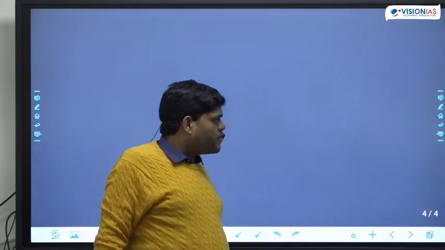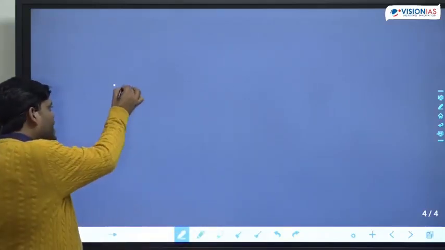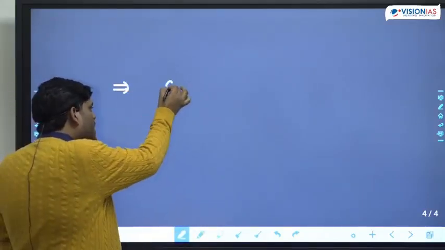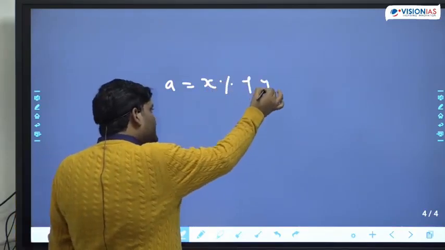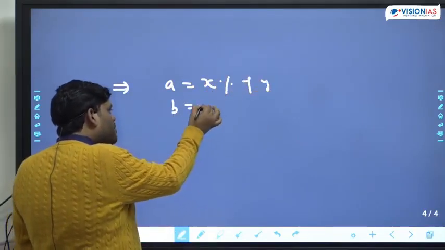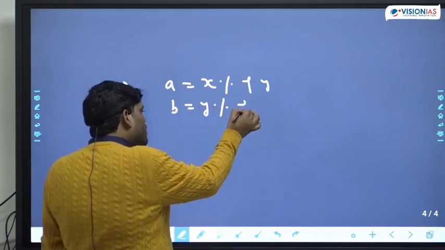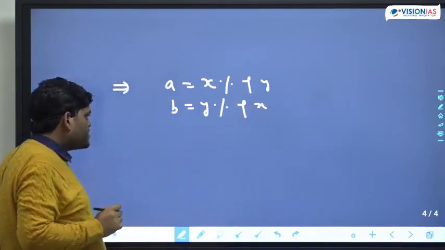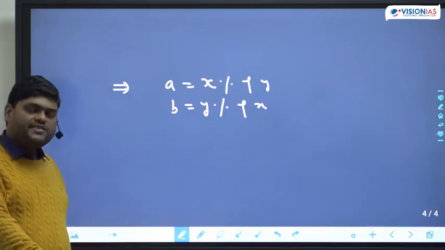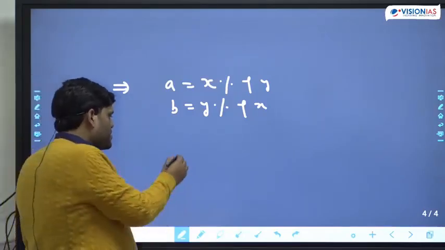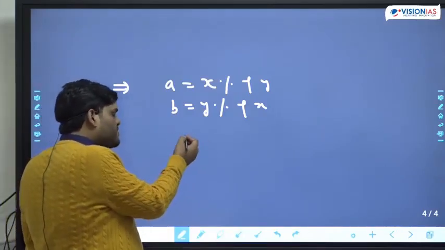Okay, now a question for you which can come in the examination. A is equal to X% of Y and B is equal to Y% of X. Now, which of the following options will be correct?